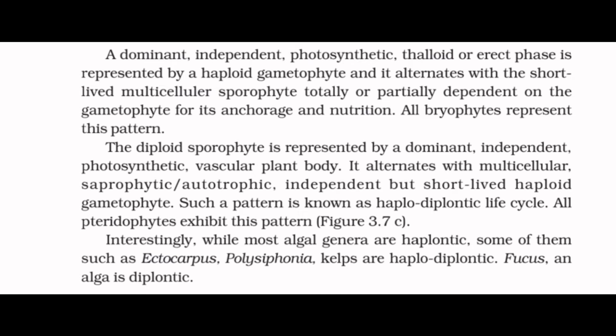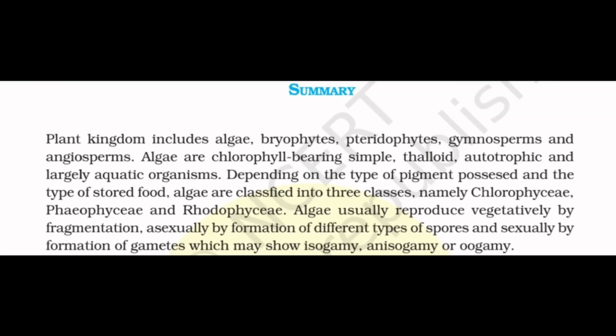All pteridophytes exhibit this pattern. Interestingly, while most algal genera are haplontic, some of them such as Ectocarpus, Polysiphonia, kelps are haplodiplontic, while Fucus alga is diplontic.